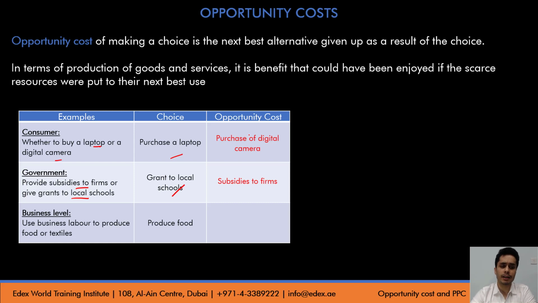And again, at business level, as producers, we are faced with what kind of goods and services to produce. Let's say a business decides to produce a certain kind of product, let's say food. What is the opportunity cost of producing that good? The opportunity cost is the other product, in this case textile, that was not produced, and the profits that the business was not able to earn out of selling the textile products.